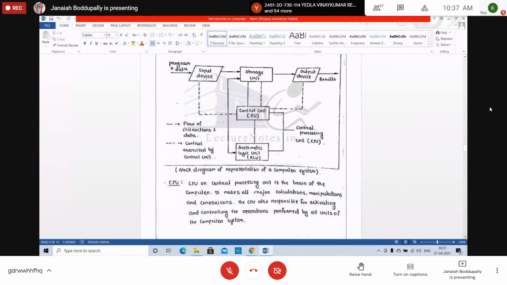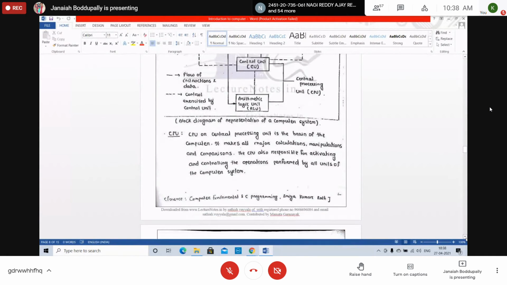The first device is the CPU. CPU, or central processing unit, is the brain of the computer. It makes all major calculations, manipulations, and comparisons. The CPU is also responsible for activating and controlling the operations performed by all the units of the computer. Just like our brain controls everything, the CPU is like that.